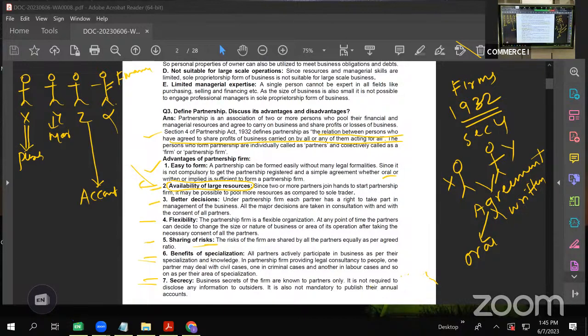So each partner is scared. Each partner is afraid that I should not divulge, I should not share the secret recipe of our biryani. So again, we say in case of partnership that there is a low possibility, or a least possibility, of business secrets being leaked out.